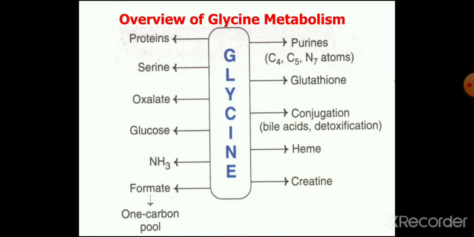Then here in this figure you can see an overview of the glycine metabolism, which are the products formed, etc. That is, it can be used for the synthesis of proteins. Serine can be formed from glycine. Oxalate is formed from glycine. It is a glucogenic amino acid, so glucose also can be produced. It removes ammonia and it is producing formate, which will go into the one-carbon pool. And then purines, synthesis of purines, glutathione, heme and creatinine, it is used. And also for the conjugation reactions of the bile acid and some other substances.